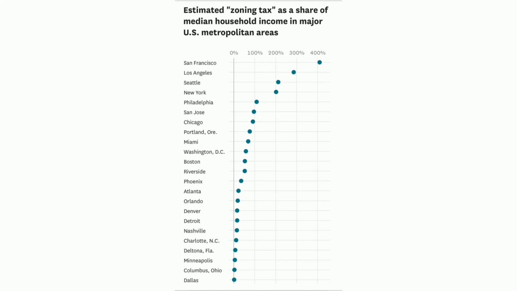But for the purposes of this video within our Data University series, this is a chart that comprises quite a bit of food for thought, as well as an understanding of how different things are within U.S. cities. We're not even talking about rural areas, but major U.S. metropolitan areas. Dallas is a very big metropolitan area, yet it has virtually no zoning tax, whereas Seattle, which is a smaller metropolitan area in relation to Dallas, has a pretty high zoning tax. And the higher the zoning tax, the more that area is structurally designed to increase inequality through very artificial means, not free market means, but through an obstruction of free market.